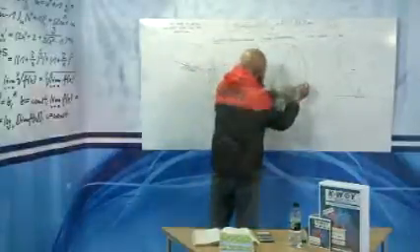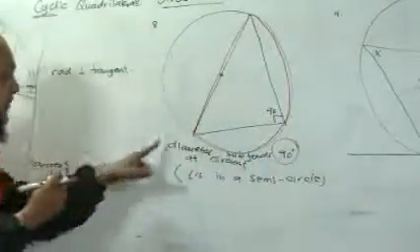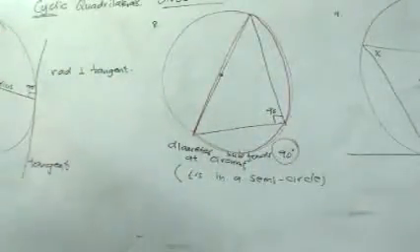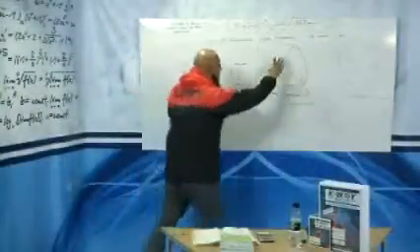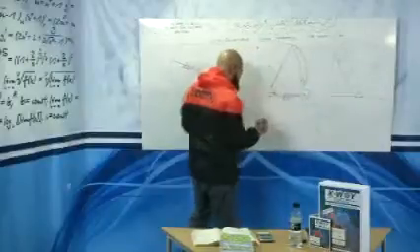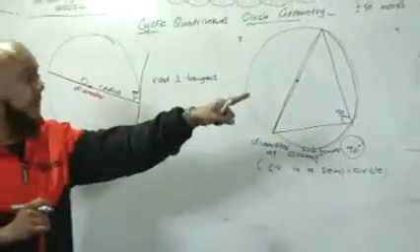So, angle in the semicircle at the circumference is 90 degrees. Okay, so these two mean exactly the same thing. So just to quickly recap, a radius meets a tangent at 90 degrees and a diameter subtends 90 degrees at the circumference. Okay, let's go to our second last one.